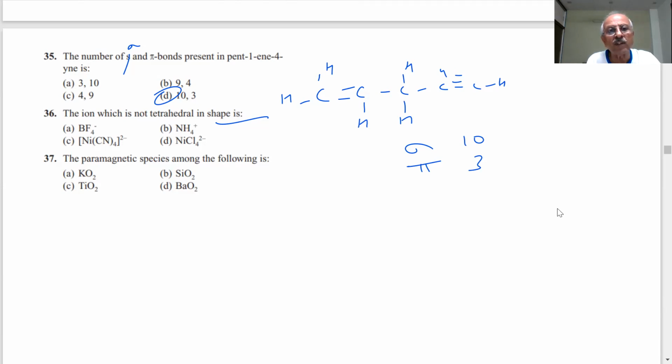Which theory is used for coordination compounds to determine the hybridization? Valence bond theory. Then you have to apply that. You have to write the structures and see.